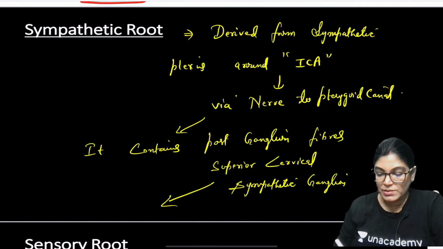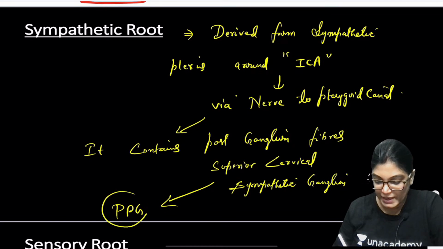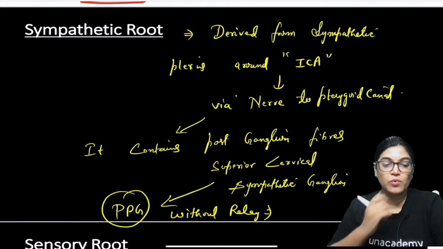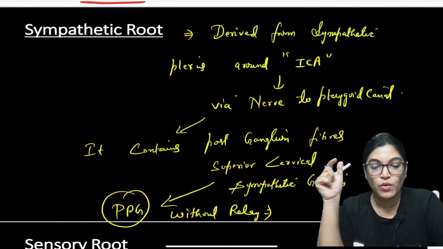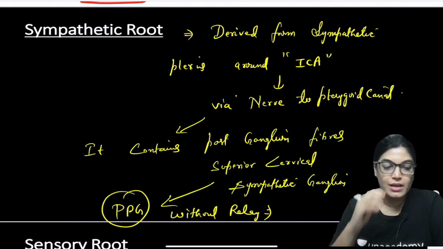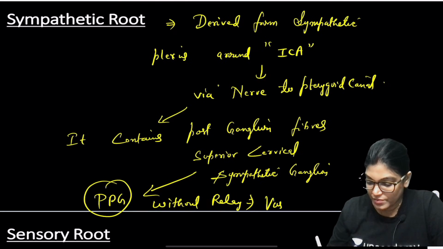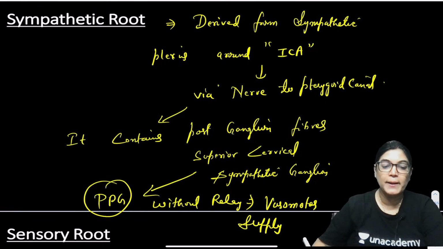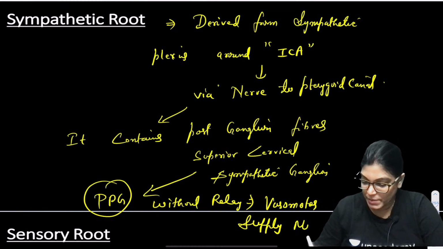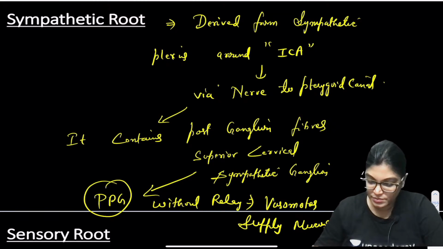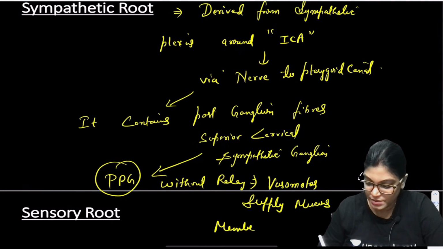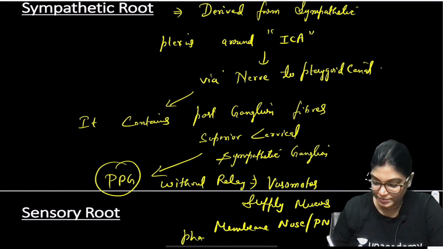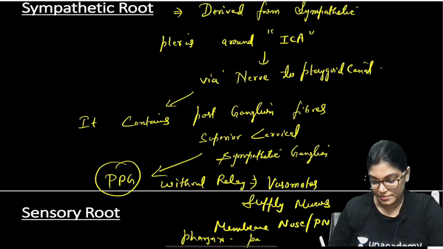The fibers passing through the pterygopalatine ganglion pass without relay, meaning they do not relay here, and provide vasomotor supply to the mucous membrane of the nose, paranasal sinuses, pharynx and palate.